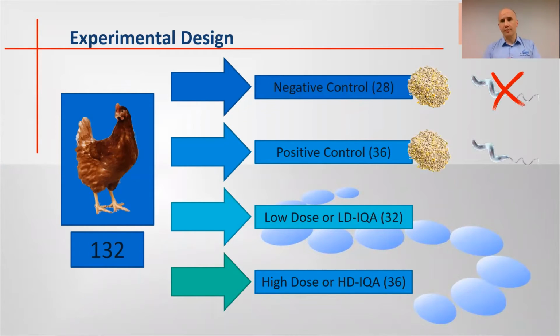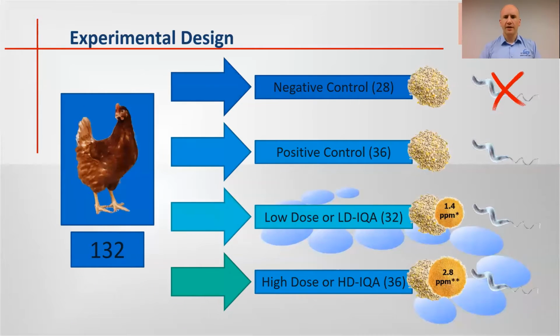The positive control group received the same untreated diet, and they were challenged with Campylobacter hepaticus, while the high dose and low dose groups were supplemented, the low with 1.4 parts per million, and the high dose 2.8 parts per million of the alkaloids, and they were challenged with Campylobacter hepaticus.